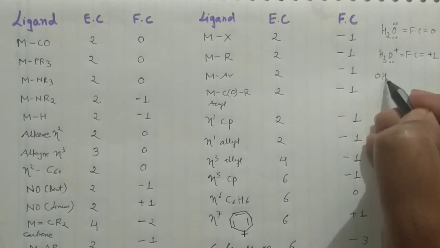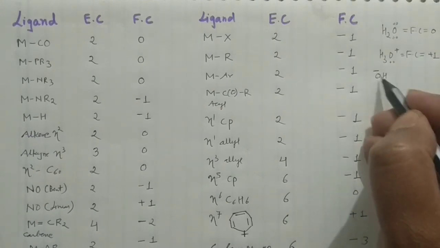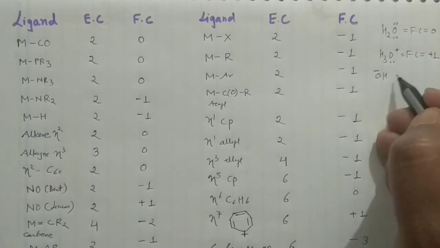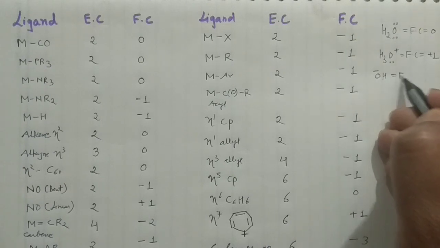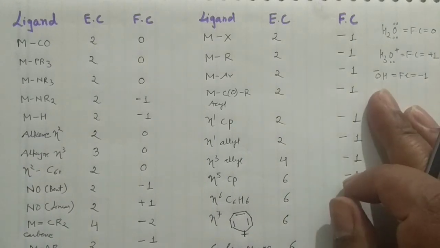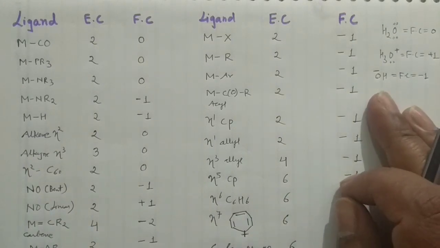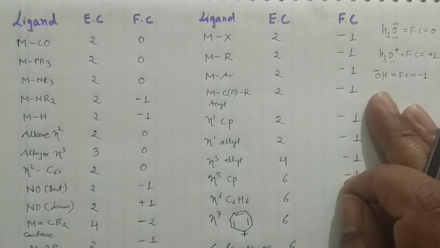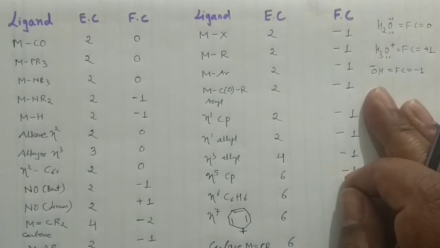Similarly, if you have OH-, say if it is the ligand, and negative is there, then formal charge would be -1. So formal charge is actually the charge present on the atom of the ligand, and this is important in the case of organometallic compounds. However, it is very easy. If you do the practice regularly, then there is no problem in learning that particular table.